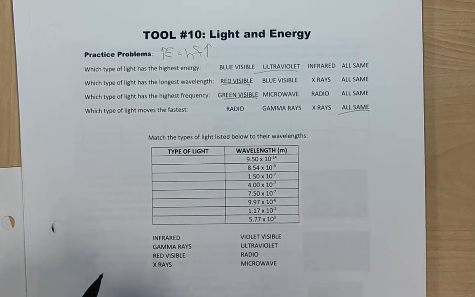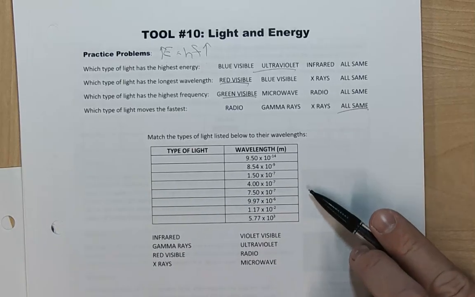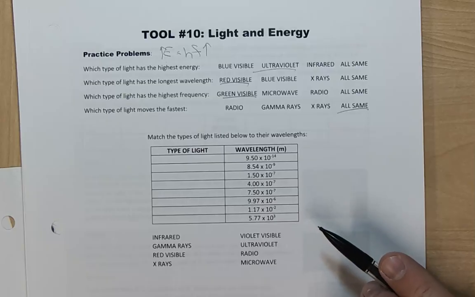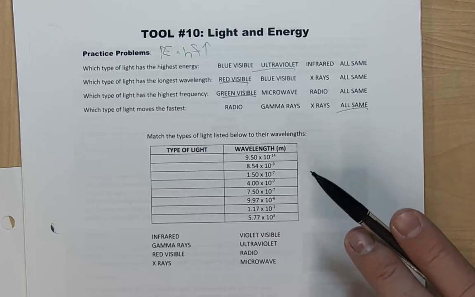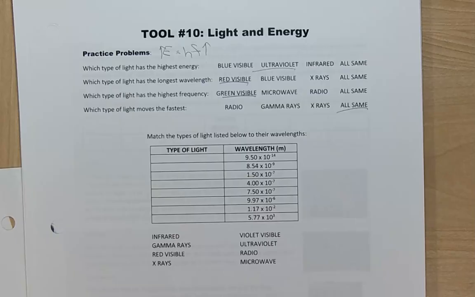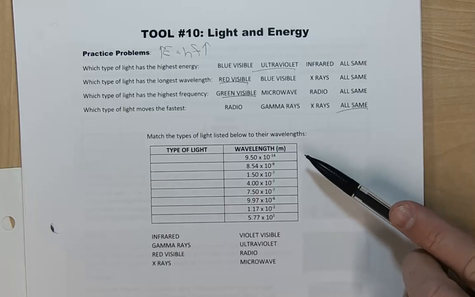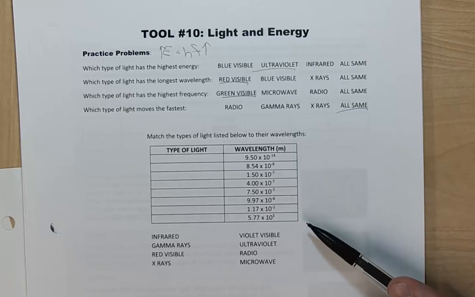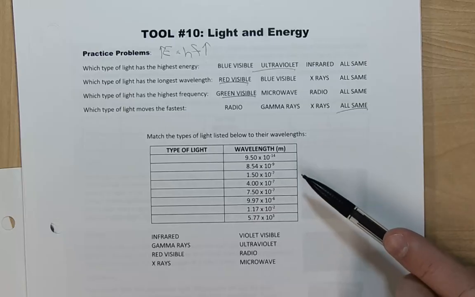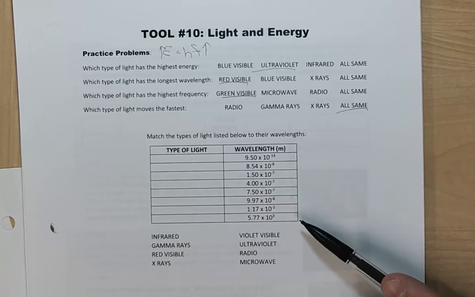So, match the types of light to their wavelengths. These wavelengths are sort of in the middle of that part of the spectrum. The more important thing, rather than getting bogged down in the numbers, because on the spectrum over here I didn't give you numbers, but that's fine, is that these wavelengths go from smallest to largest. So we're going to list the light from longest wavelength to shortest wavelength. Nope, other way around. Shortest wavelength to longest wavelength.